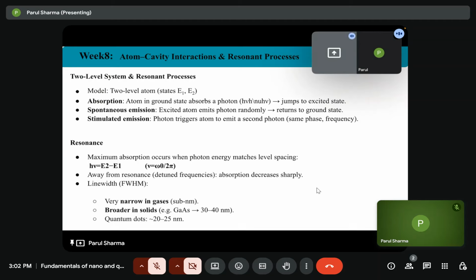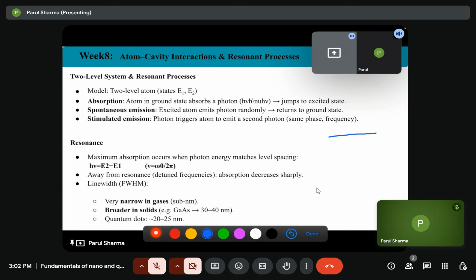In the last class we were talking about the two level system, and we defined how absorption, spontaneous emission, and stimulated emission occur, and described lasing. So consider a two level system with energies E1 and E2, and one photon will come.